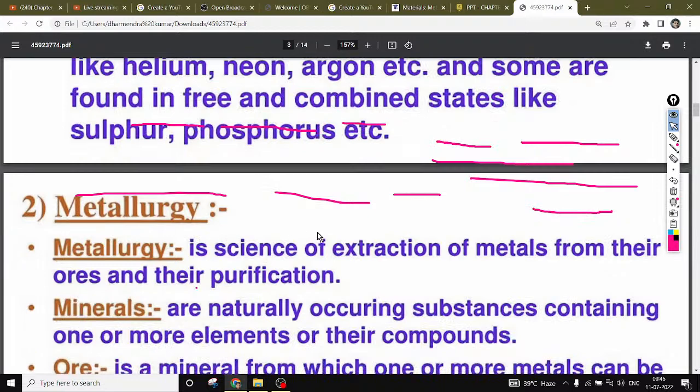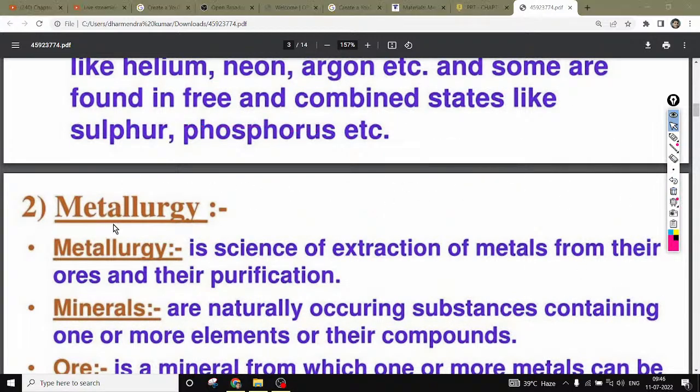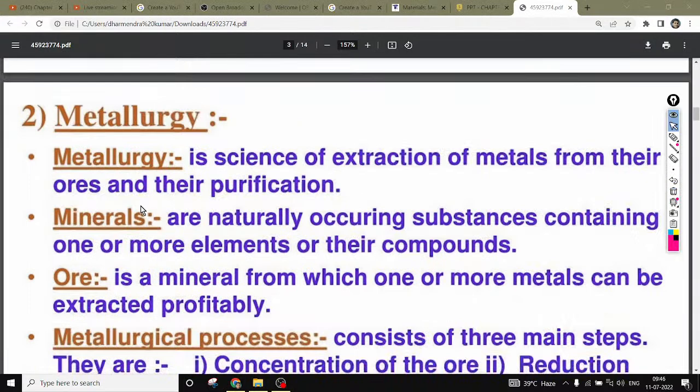Next we have metallurgy. What is metallurgy? Metallurgy means the study of the extraction process and purification of ores. Ores are what these metals are extracted from, and after purification these metals are obtained in a pure form, right? So this is metallurgy. Under metallurgy we have various processing methods by which we purify our metals. Generally here we are talking about metals, because in metallurgy we just extract our metal from its ores.